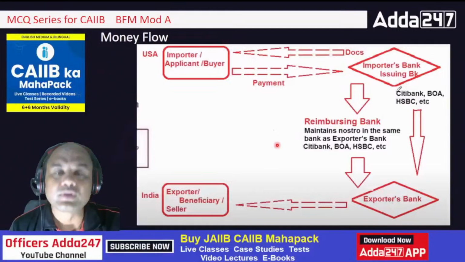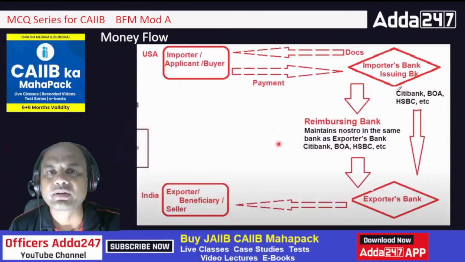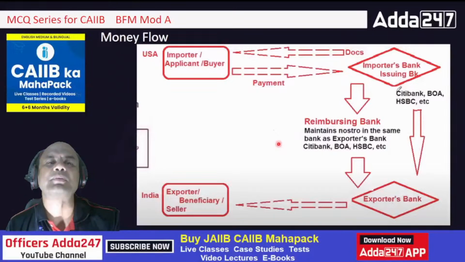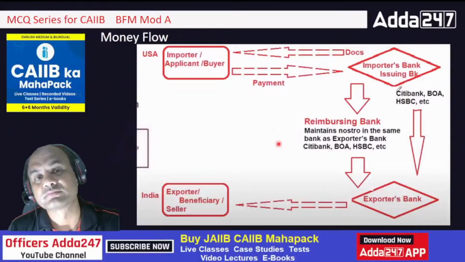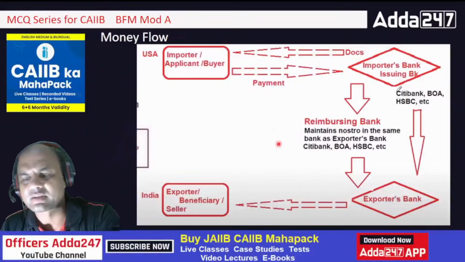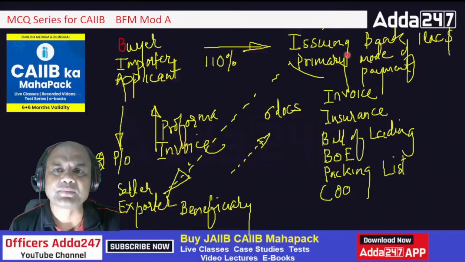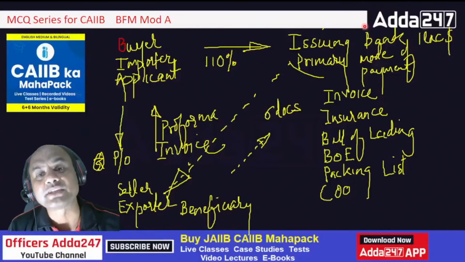So got it now? Now tell me in the comment section, what are the names of the banks you have learned today? Names of the banks, starting from the first one. Type in the comment section. What are the names of the banks you have learned today? Let's start one by one. First one. Let me write it over here. See this over here. First one, type this. What is this? Correct. Issuing bank.